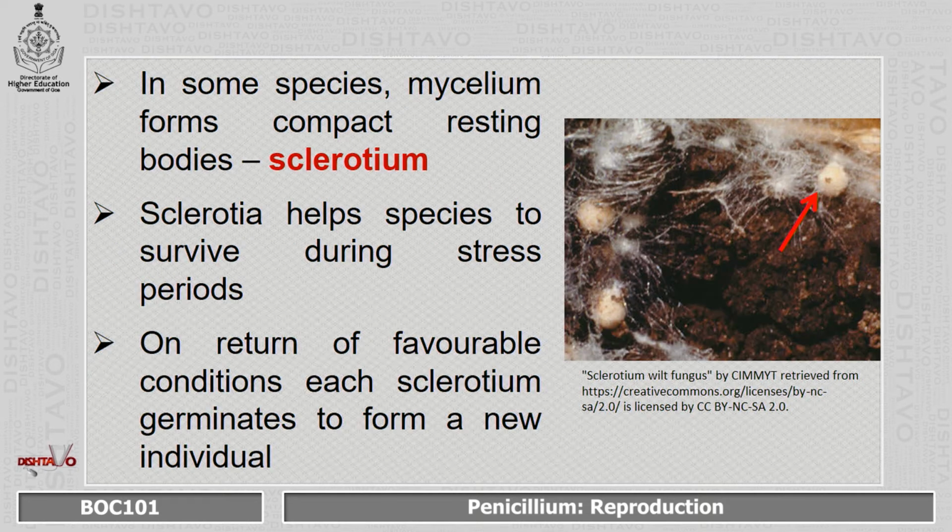In some species, mycelium forms compact resting bodies called sclerotia. A sclerotium is an interwoven mass of hyphae which becomes a ball-like structure, and this helps the species to survive during unfavorable conditions, and when they get favorable conditions, each of these sclerotia can germinate and give rise to a new individual.